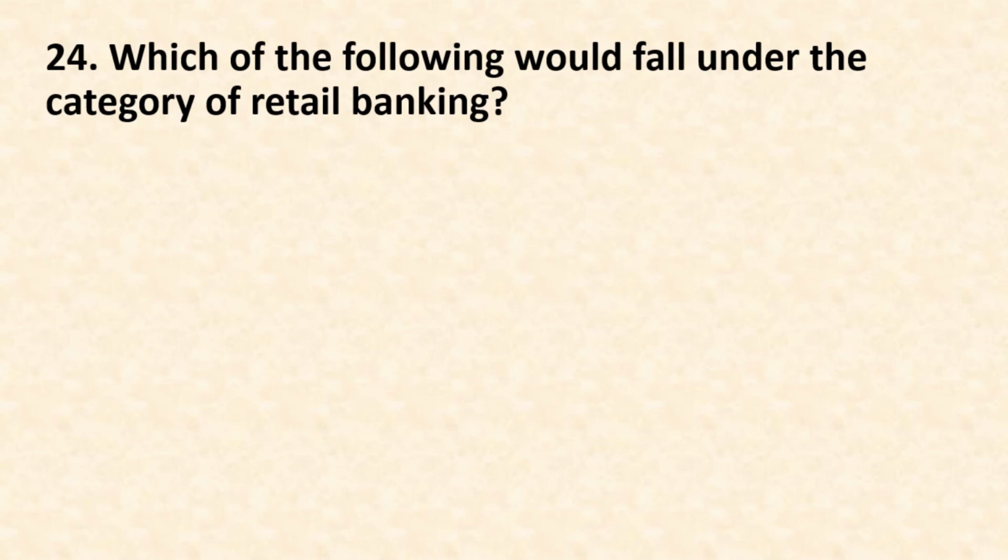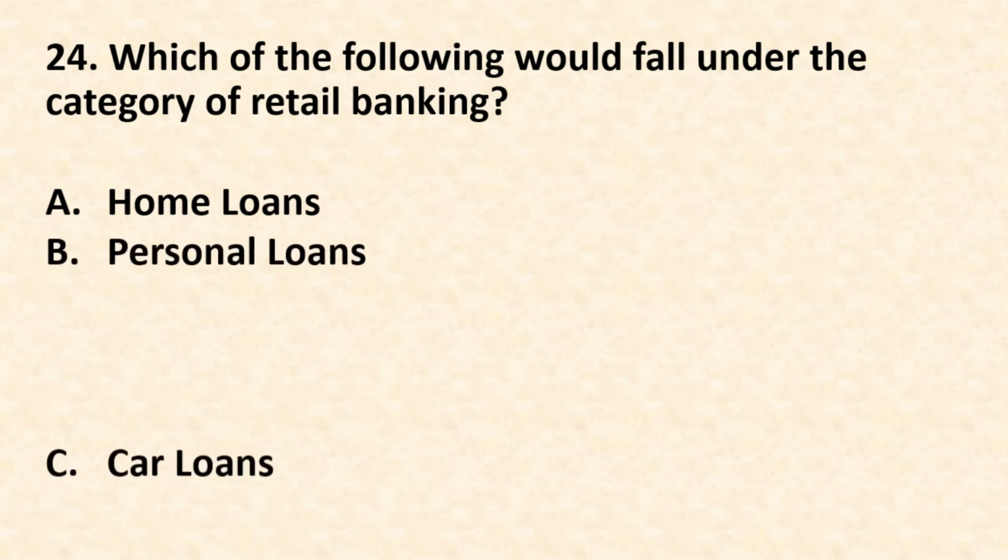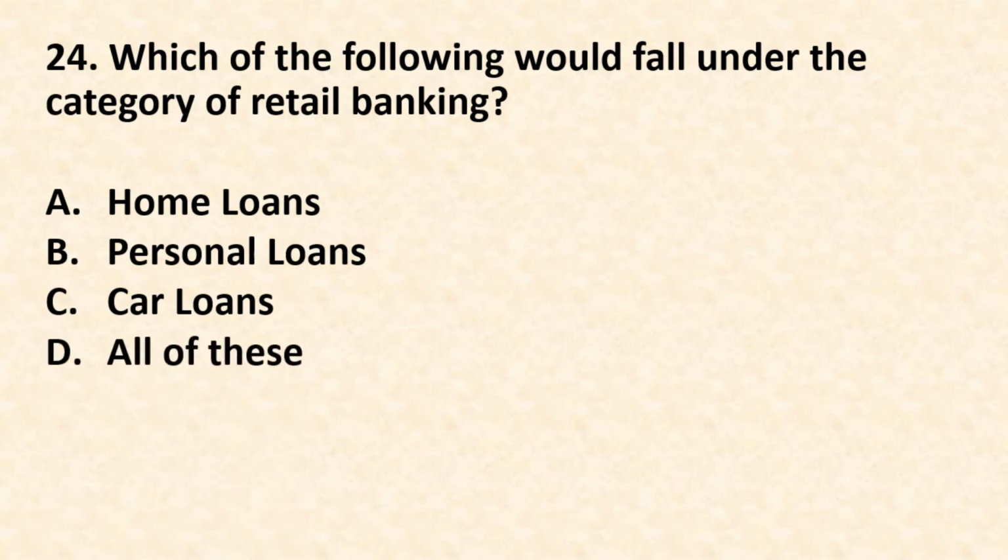Question number 24. Which of the following would fall under the category of retail banking? Option A, home loans. Option B, personal loans. Option C, car loans, and option D, all of these. The correct answer is option D, all of these.